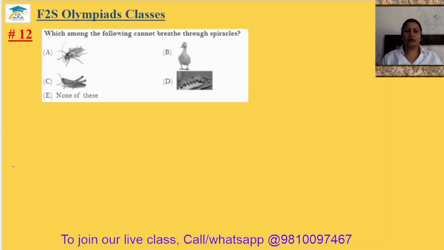Question number 12. Which among the following cannot breathe through spiracles? So birds breathe through lungs only, and these three are the insects. So 12 answer will be option B.